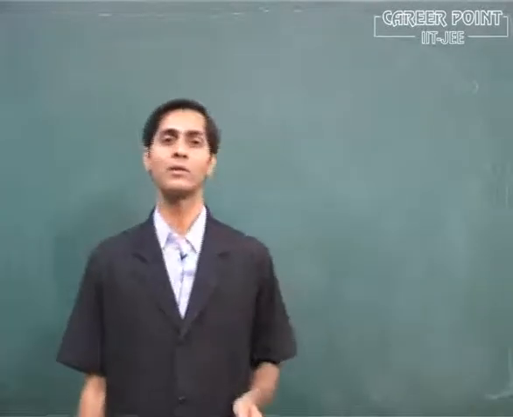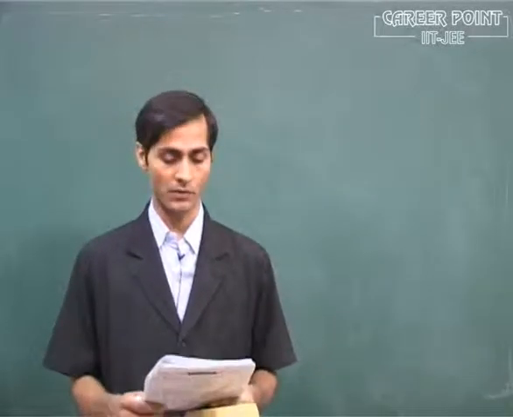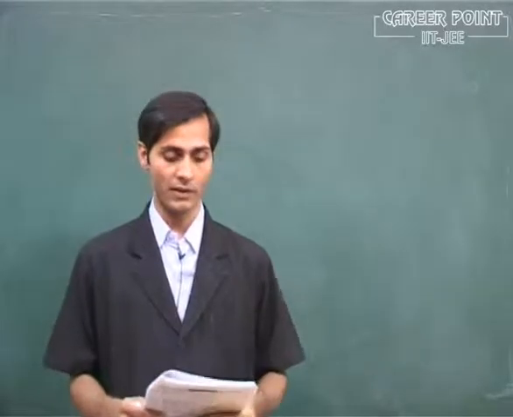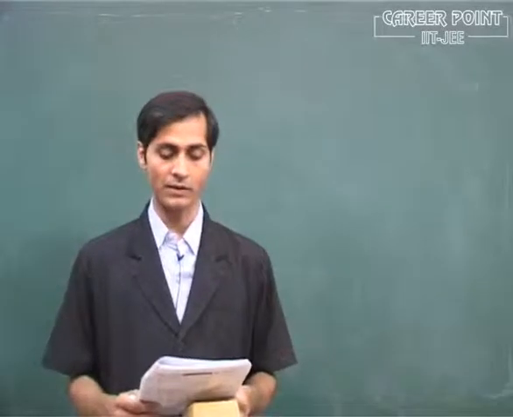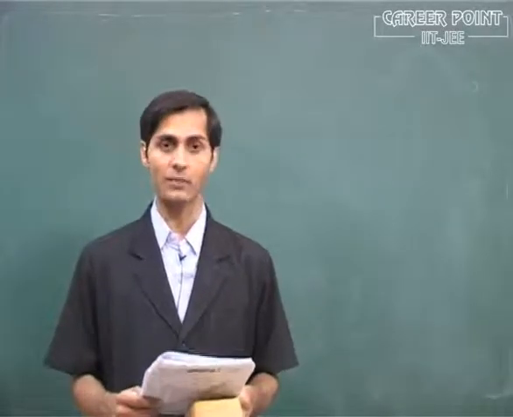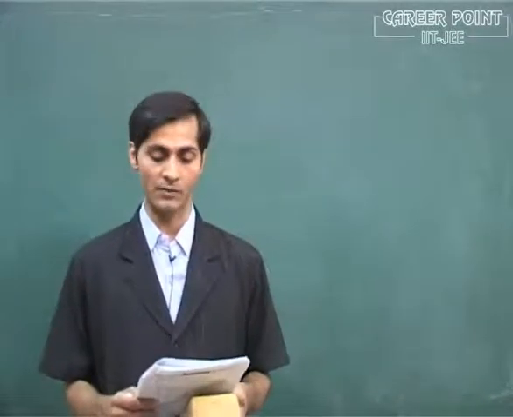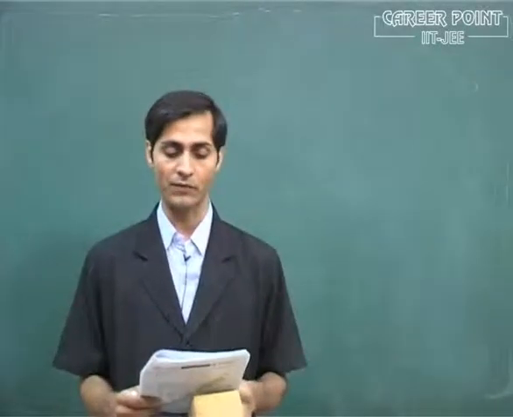Now I am going to discuss the next question, that is in paper 1 physics code 9, question number 32. In the given question, a metal rod of length L and mass m is pivoted at one end. A thin disc of mass M and radius R, which is less than L, is attached at its center to the free end of the rod.